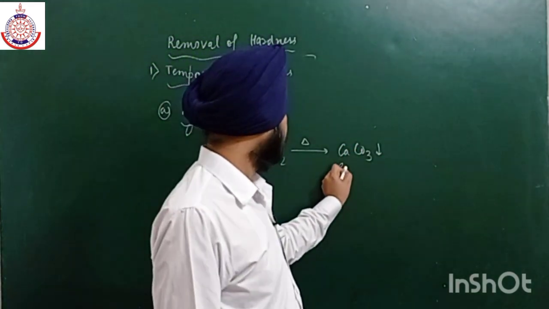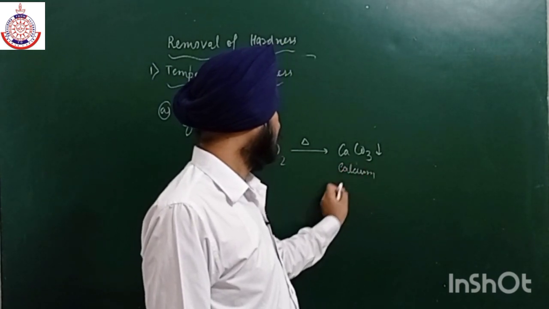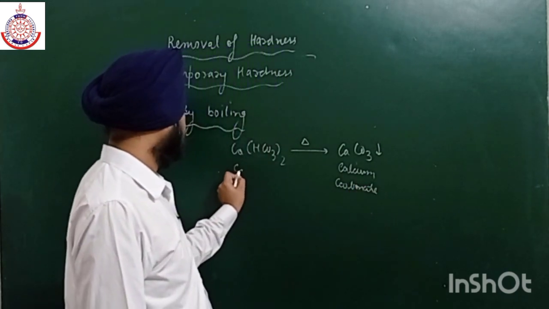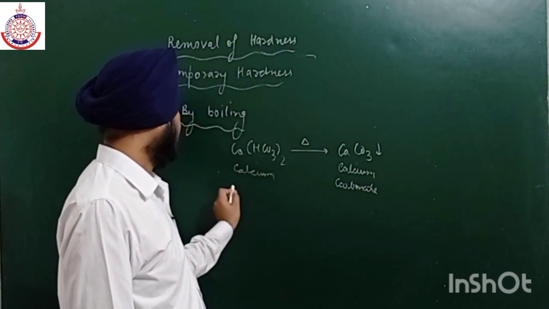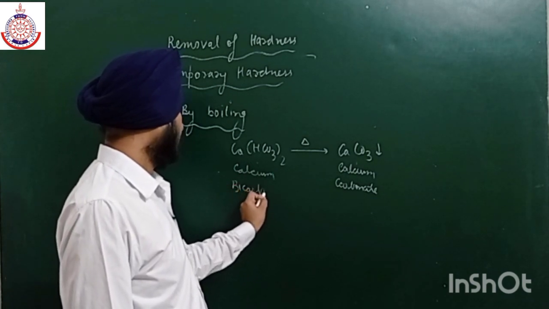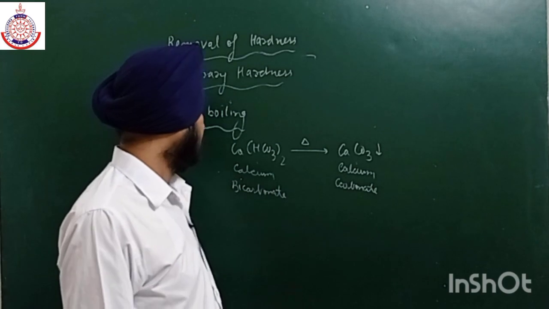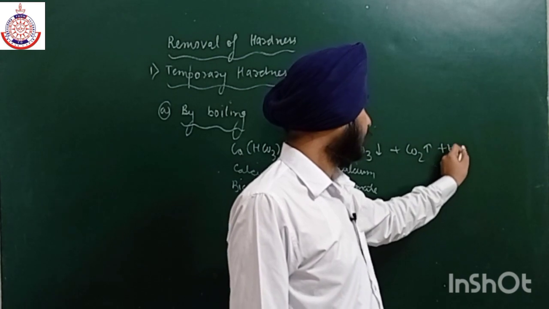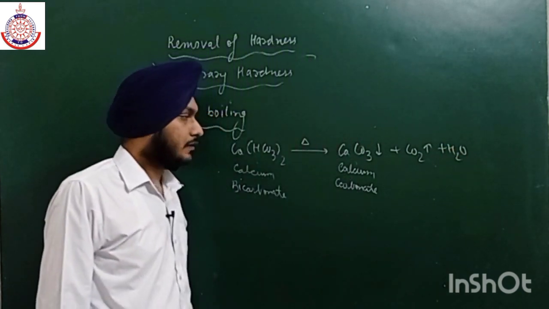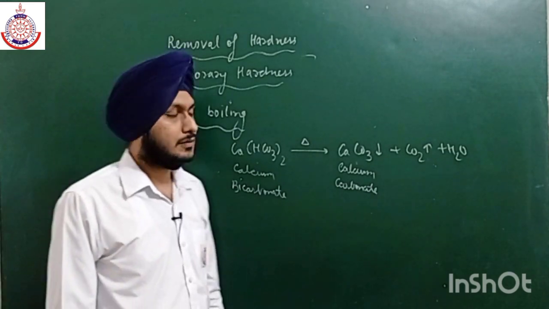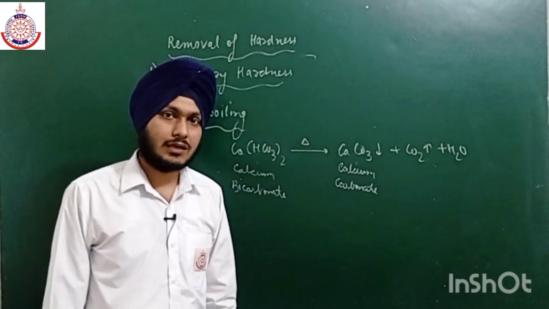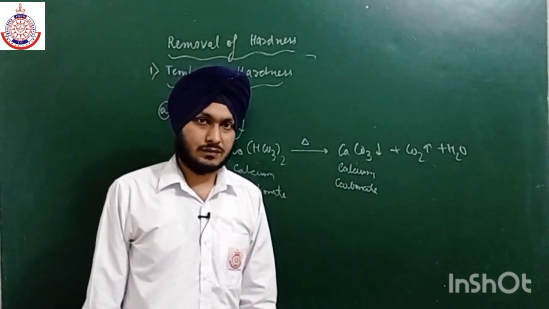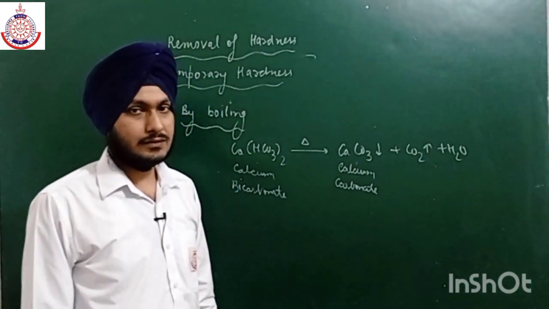Calcium carbonate is formed from calcium bicarbonate, plus CO2 gas plus water. Due to the formation of calcium carbonate as a precipitate, it settles down, and we can easily separate it by filtration from the soft water. And we can easily get our soft water.